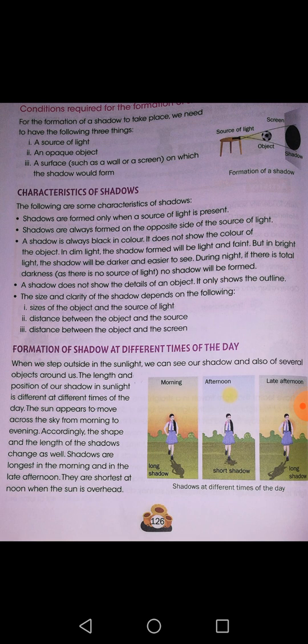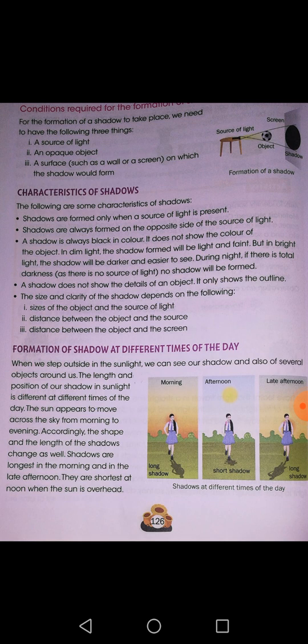Let us see the conditions which are required for the formation of shadow. Three things are required. First, any source of light. Light should be traveling. If no light, no shadow. Second, an opaque object is required. If translucent object, faint shadow. If transparent object, no shadow.